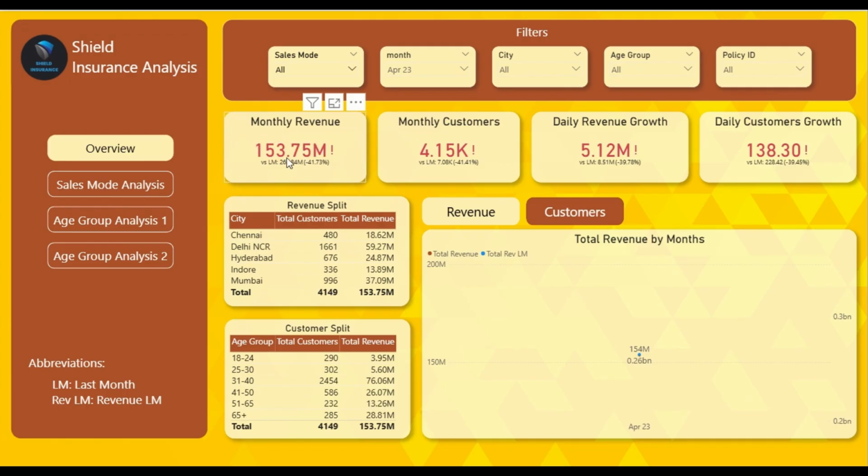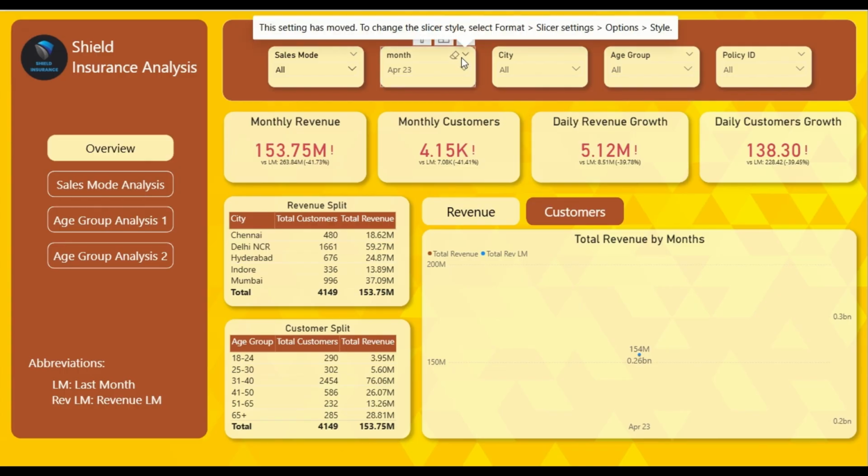The monthly revenue in the month of April 2023 is 153.75 million rupees, which is minus 41.73% less as compared to the last month, which is March 2023. Same goes for monthly customers, daily revenue growth, and daily customers growth. All the KPIs, all the important metrics declined. Monthly customers also declined by minus 41%, and daily revenue growth and daily customers growth also declined by roughly 40%. You can clear the filters here.